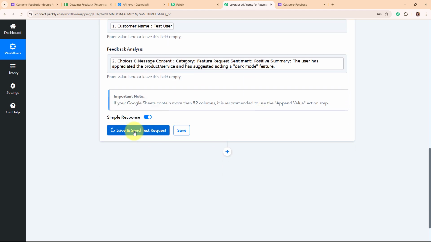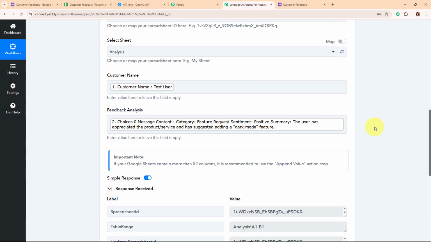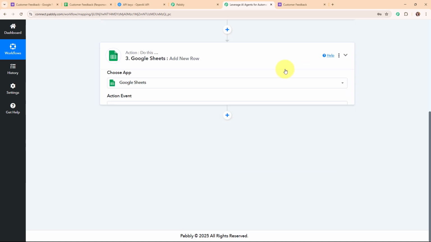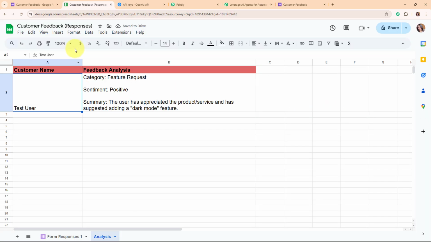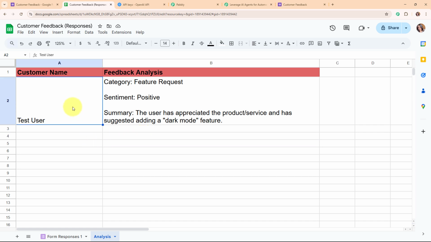I'm going to click on the save and send request given over here, and you can see we have received a successful response. That means we have successfully added the new detail in our Google Sheets. So now let's go and check it. And here you can see we have received the customer name and the feedback analysis as category as feature request, sentiment as positive, and the summary as the user has appreciated the product or service and has suggested adding a dark mode feature.